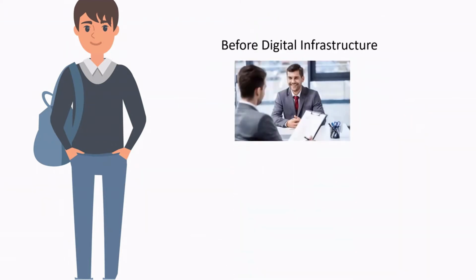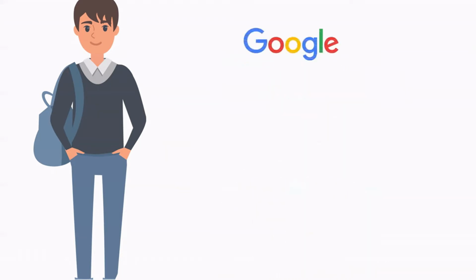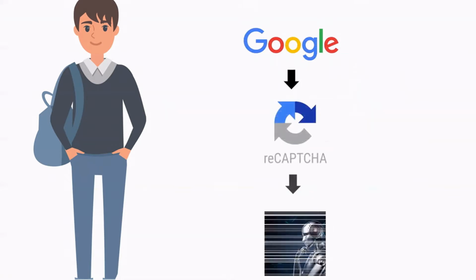Before digital infrastructure, people had to physically collect data by surveying. With the integration of digital infrastructure, it is easy to retrieve the data as compared to the conventional way because data can be retrieved directly from the database. In fact, Google actually uses CAPTCHA to help train their AI. In simple words, data is needed to train AI, hence it is important to ensure good quality of data.